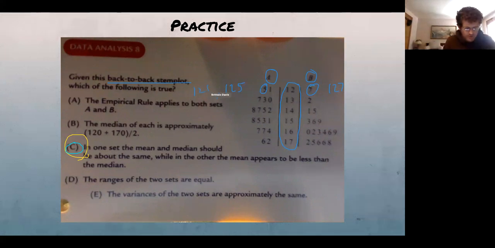So when we're comparing the 2 distributions here, we can see that one of them is approximately normal. One of them is definitely skewed. So this answer C that was given is correct. None of the other ones apply here. I'm not going to go through all of them, but definitely the mean for this one is going to be lower than the median. And lower is that direction. But the mean and the median should both be about here for that one.